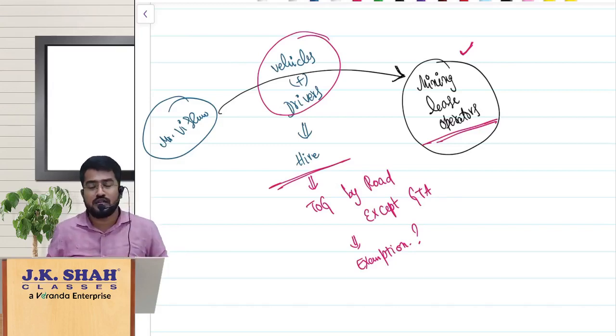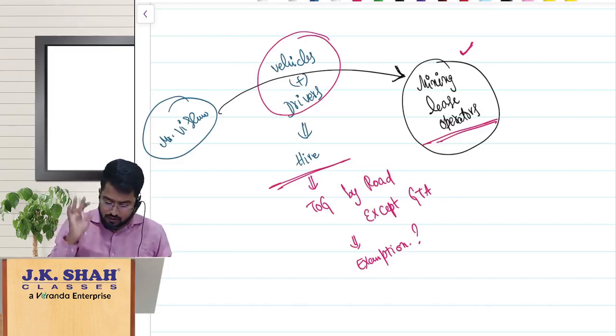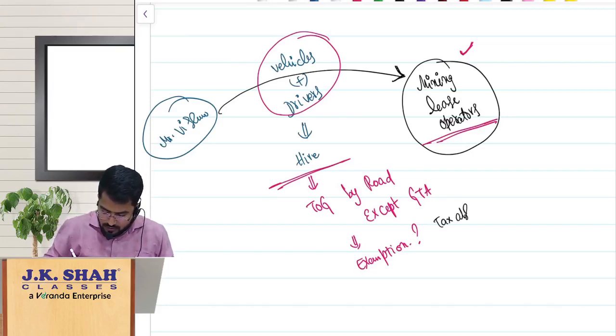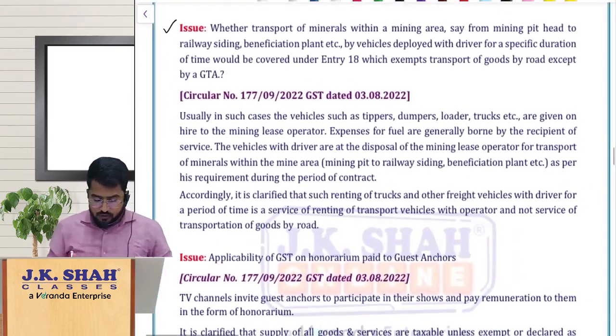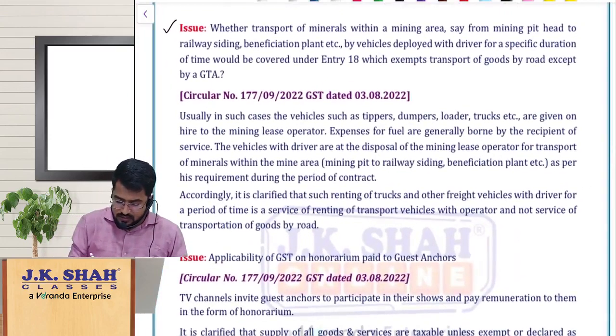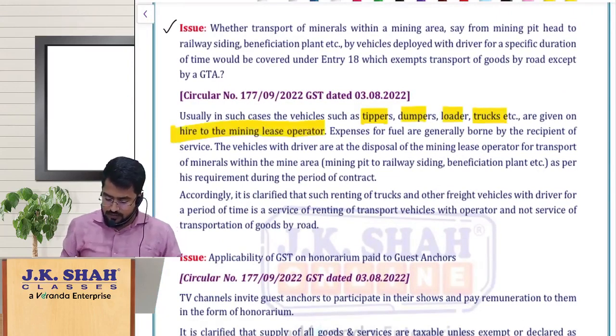Renting of vehicles to a mining lease operator is nowhere given under exemptions, so it is very much taxable. That is what the entry says. They have clearly mentioned that usually in such cases the tippers, dumpers, loaders or trucks are given on hire to the mining lease operator.